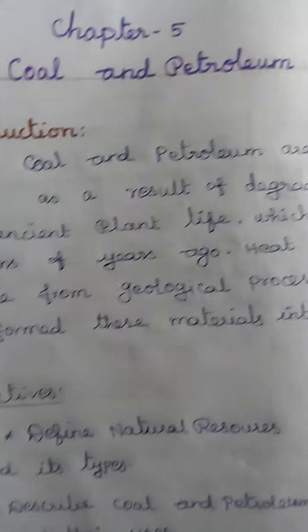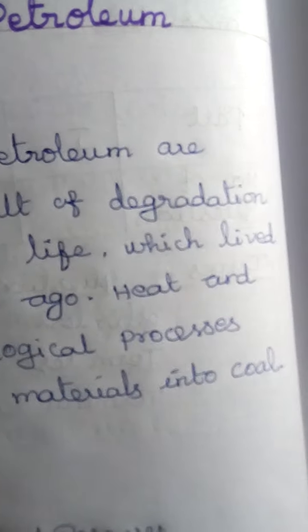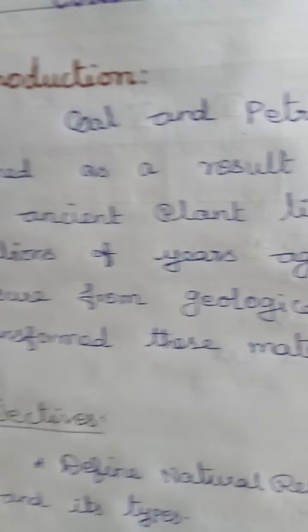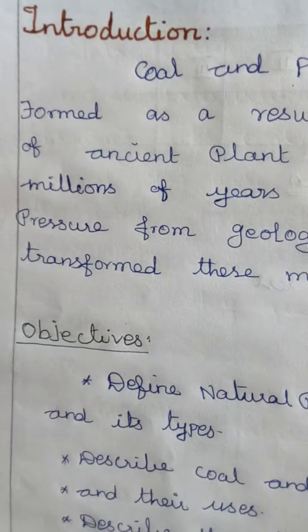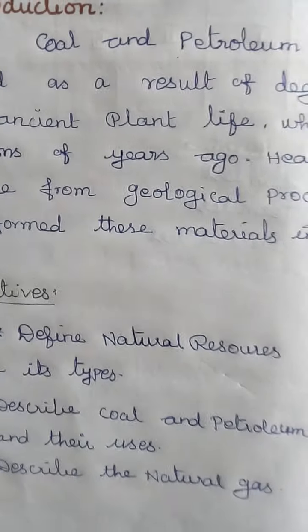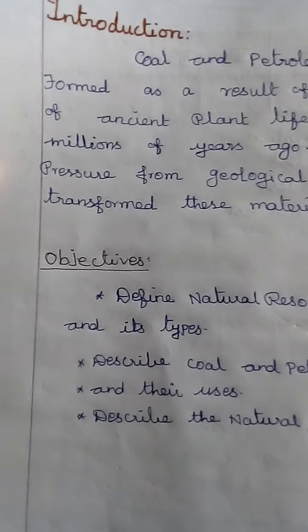Introduction. Coal and petroleum are formed as a result of degradation of ancient plant life which lived millions of years ago. Heat and pressure from geological processes transformed these materials into coal.